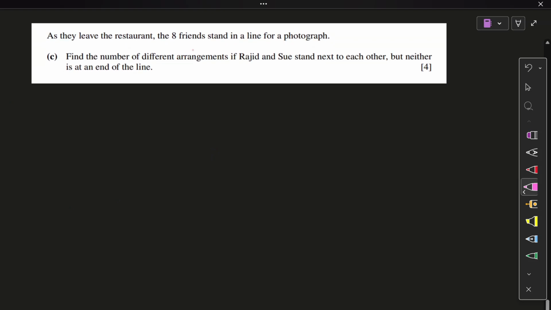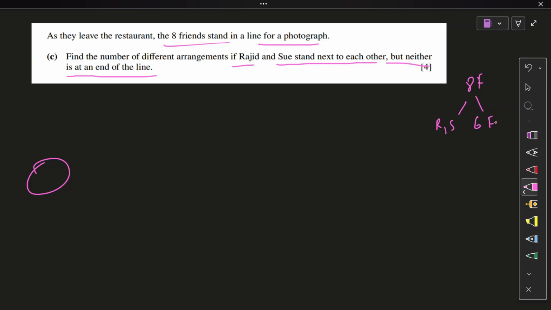As they leave the restaurant, the eight friends stand in a line for a photograph. Now all eight are being arranged in a line. Factorial question. Find the number of different arrangements if Rajat and Sue stand next to each other, but neither is at an end of the line. Easy question. There is a condition on Rajat and Sue: eight friends, out of them Rajat and Sue, and then the remaining six people. On the ends, I do not know who will arrange themselves, right? So out of the six people, any two. There is no specific person.